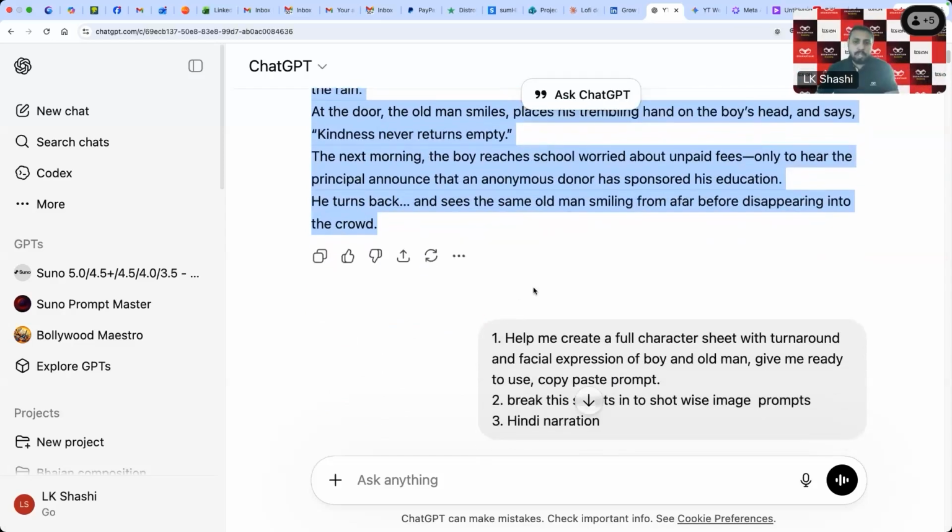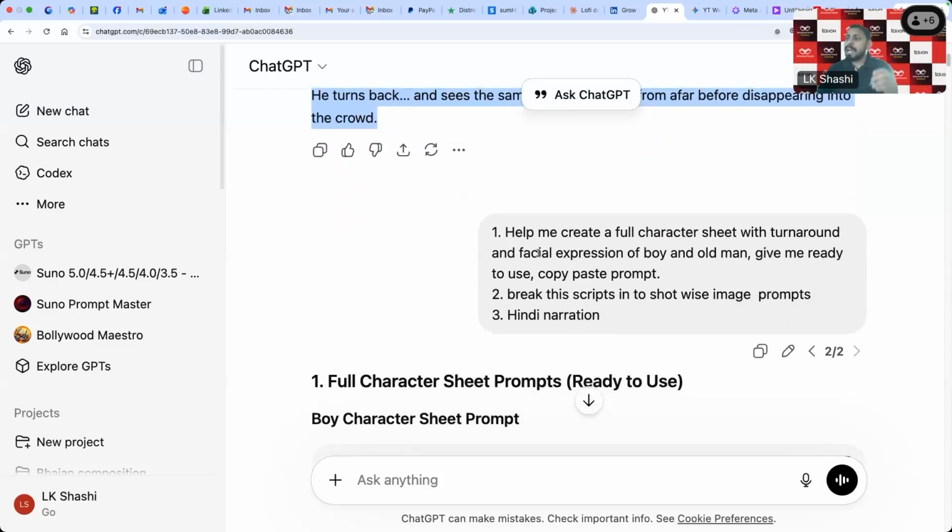I made some modifications later, and then the next prompt I gave was: help me create a full character sheet. Basically, in the story there are two characters: one is the old man, and the other is the boy. I need those character sheets because they will help me create consistent characters in the entire film, so that the character does not look different in different shots. Because when you create images with AI at different times, the character will change. So that's how you can make them consistent: you have to create the character sheet first. So this is how we create the character sheet.